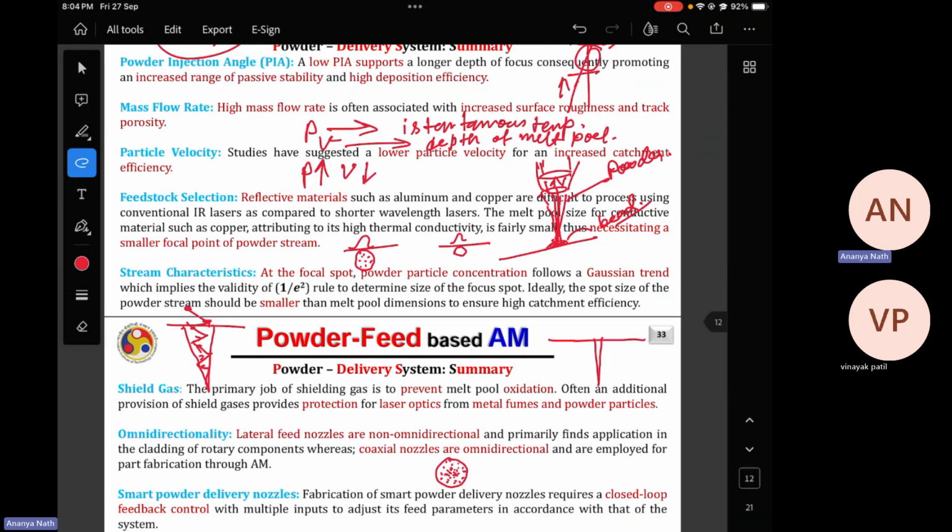That is what a Gaussian beam or Gaussian profile means, because that is the natural phenomenon. In the case of a Gaussian profile, the 1 by e square rule is valid to determine the size of the focus spot. Ideally, the focus size of the powder stream should be smaller than the melt pool dimension to ensure high catchment efficiency. I have already said that.